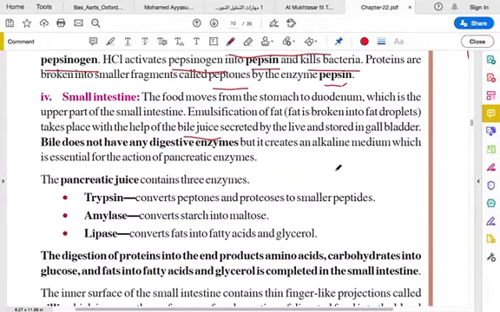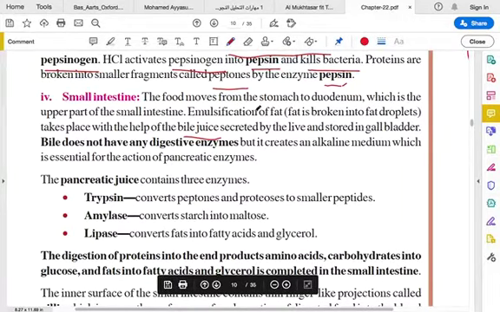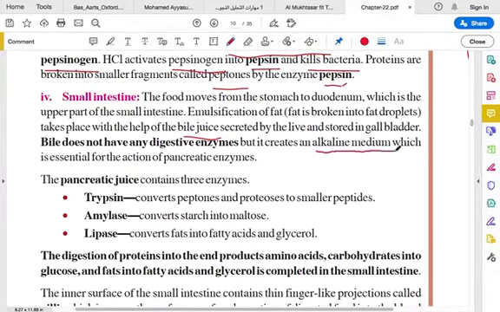So that bile juice helps in emulsification of fat. And bile juice does not have any digestive enzymes, that you have to remember. The only function of the bile juice is to create an alkaline medium. You know acidic and alkaline, right?